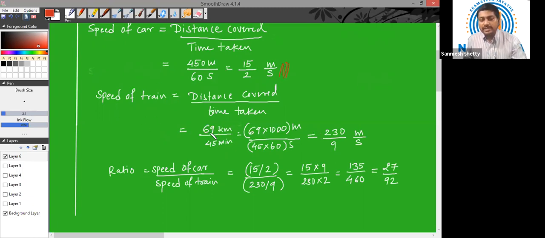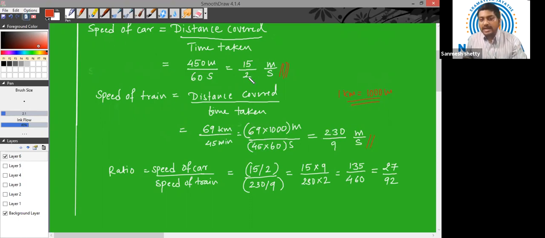So 69 kilometers is 69 into 1000 meters, because one kilometer is 1000 meters. This we already know. Now 45 minutes into seconds, which is 45 into 60 seconds. So if you do the mathematics, you will get the speed of the train as 230 by 9 meters per second.